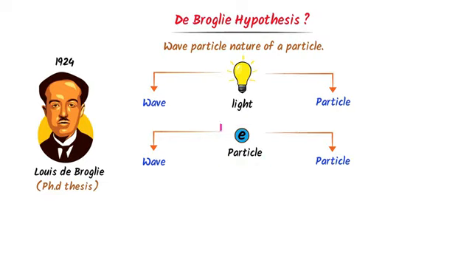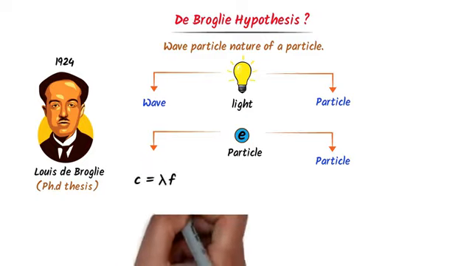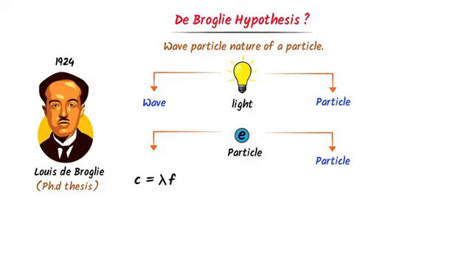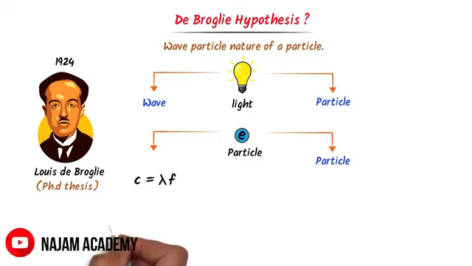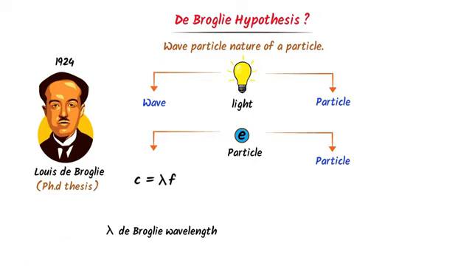For example, if I take this electron, it can behave as a wave and it can behave as a particle. It means that the speed, wavelength and frequency of this electron are connected by this equation: v equals lambda times f. Remember that the wavelength of an electron is called de Broglie wavelength and the wave of an electron is called de Broglie wave. Secondly, what about its momentum?